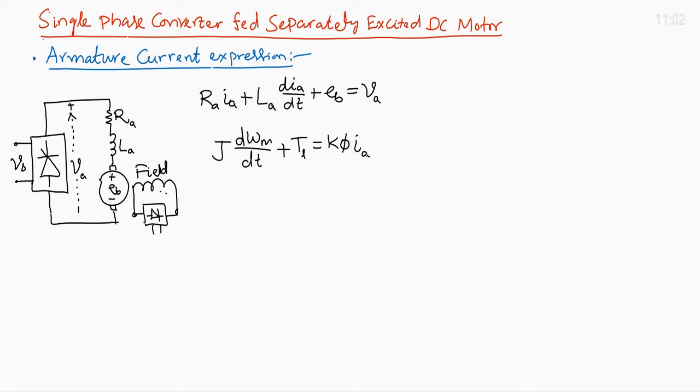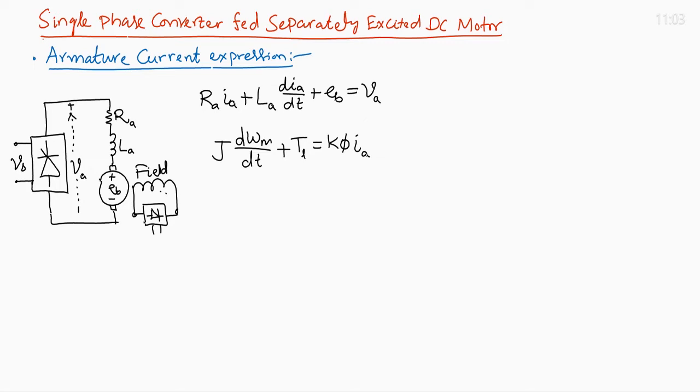Speed time constant is large, armature time constant is low. So, if we assume the speed to be constant over a long duration while the armature current is changing, then the second equation will not have any effect on the armature current expression. So, we can solve only the first differential equation to get the armature current expression.